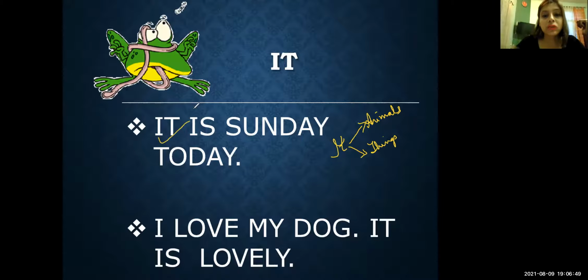Coming to the next example is, I love my dog. It is lovely. Now, dog is an animal. So as I told you, it is used with animals. So I will say, I love my dog. It is lovely. So here, it is the pronoun.